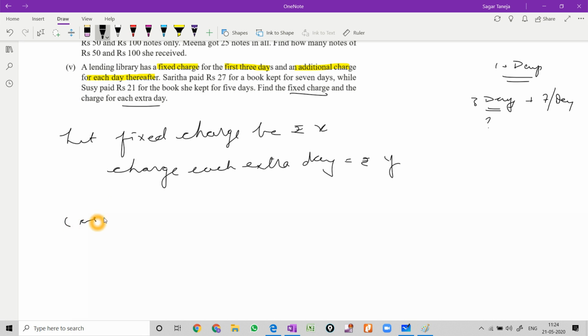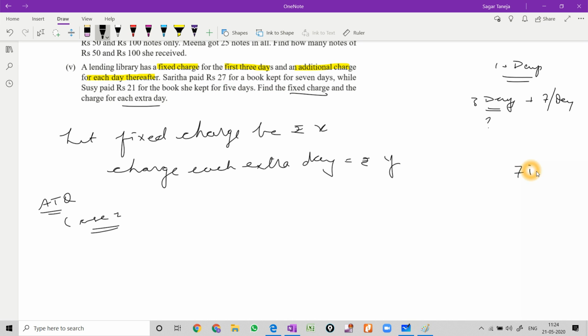Now case 1, according to the question. In case 1, it is written Sarita paid 27 rupees for the book kept for 7 days. Means Sarita took the book for 7 days and she has paid rupees 27.